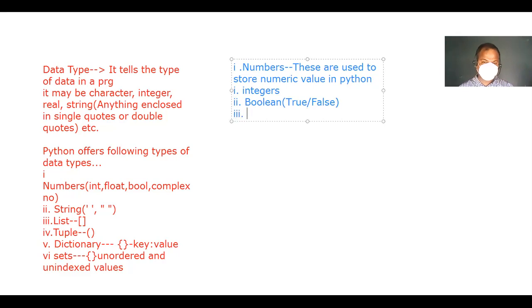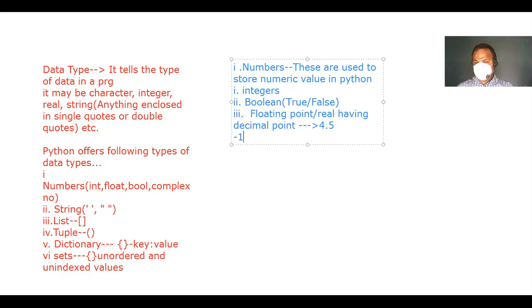And now come to the next, that is floating point numbers. So what is floating point? That is also known as real numbers, having decimal point values, such as, for example, 4.5 or 12.something.